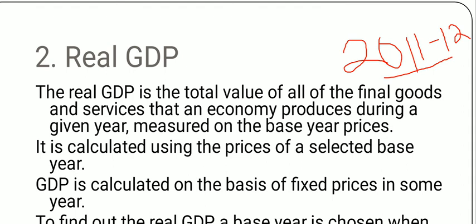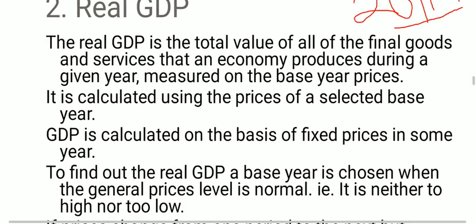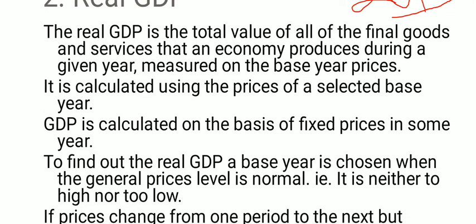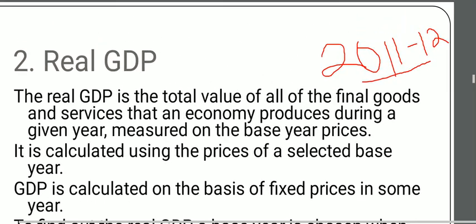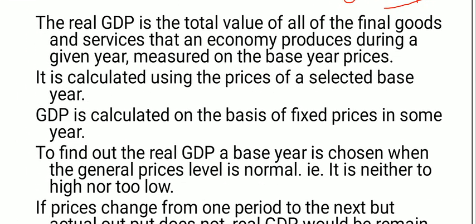It is calculated using the price of the selected base year, like we have selected 2011-12. GDP is calculated on the basis of fixed price in some year.